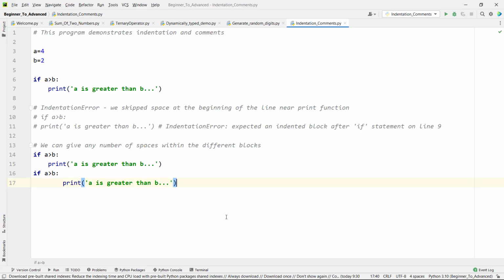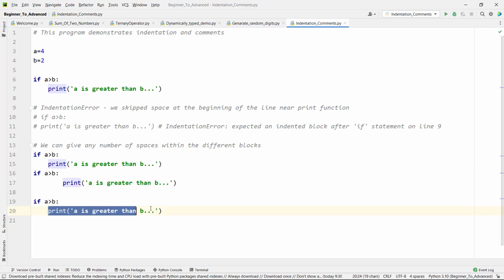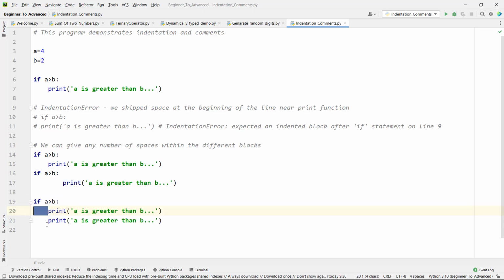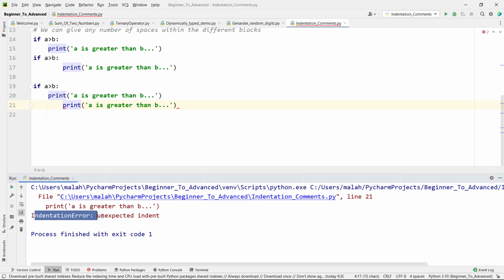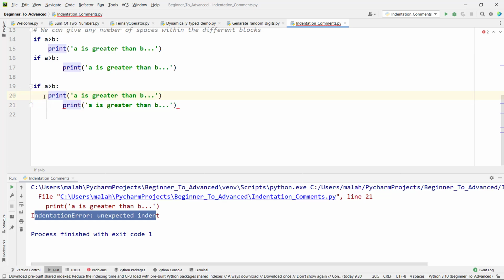So that is valid. Whereas now let me take the same code again and let me copy this line of code. Within this block of code we have given the same space for both the statements, and let me give one more space here. So now you can see indentation error, unexpected indent, because within the same block of code we have to follow the same indentation, that is, we have to give the same number of spaces.